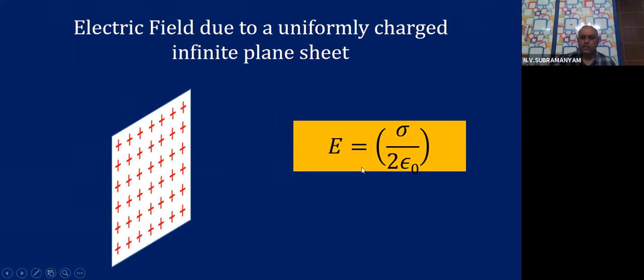Sigma denotes the charge density. This we dealt with already in the earlier unit in Gauss law applications. If you go back to your earlier webinar on electric charges and fields, you will find the entire derivation and also the value of the electric field. Please remember this. We are using this now in this particular derivation.